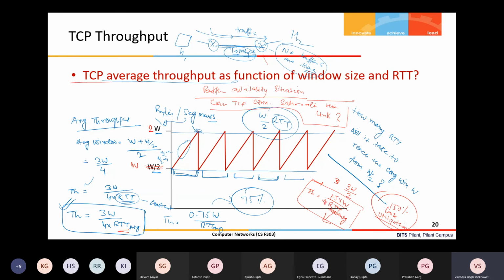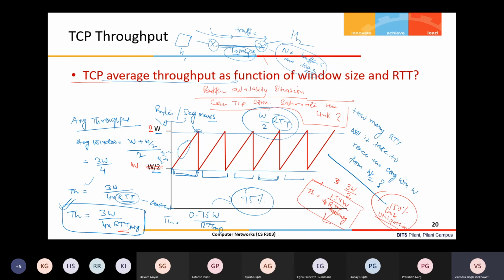So whatever size of buffer you keep on the routers, you cannot utilize the link completely by a TCP connection. This is the catch actually. If you look at it very superficially, it looks like, okay, my buffer is there, all the outstanding data can be in the buffer, so no drop.